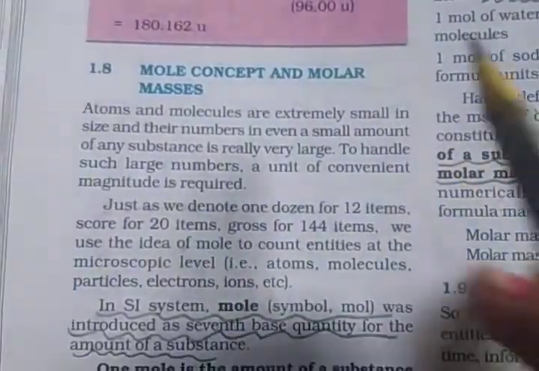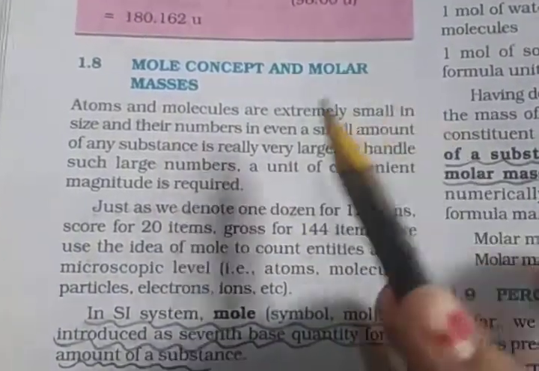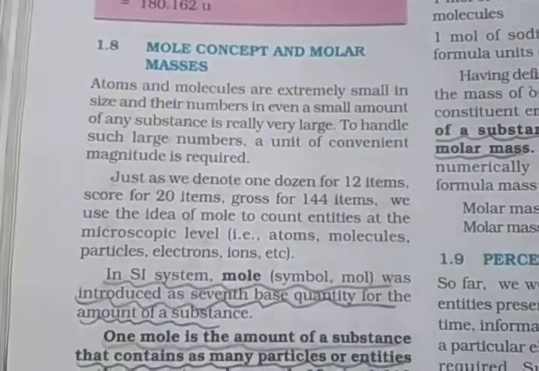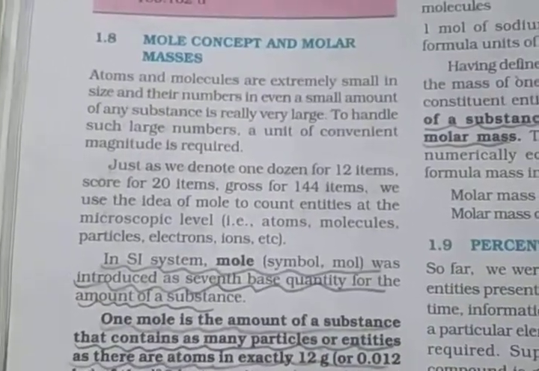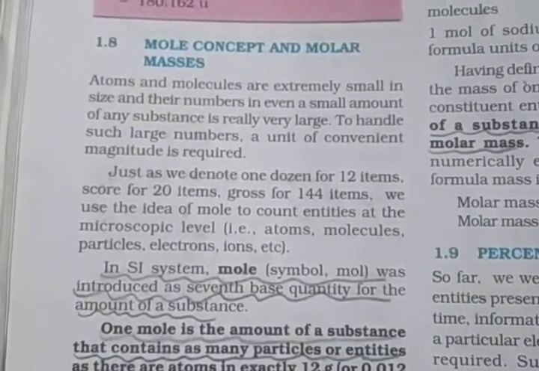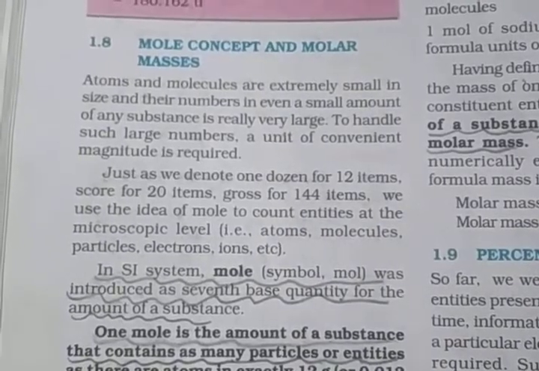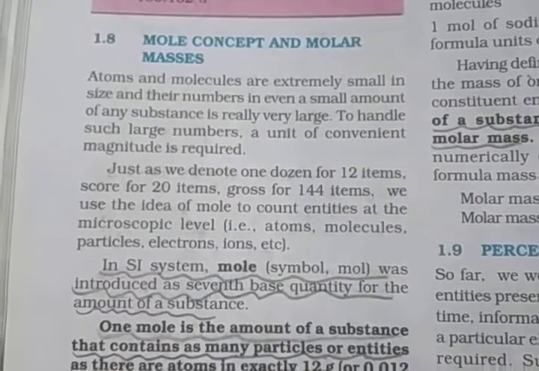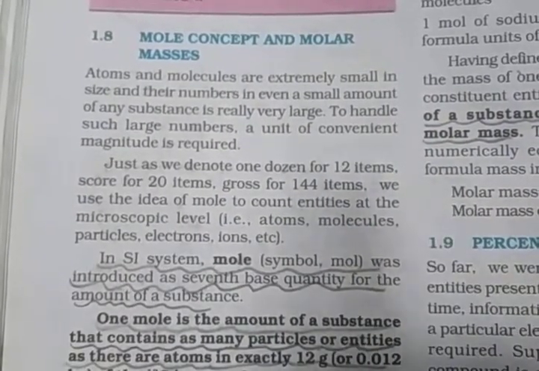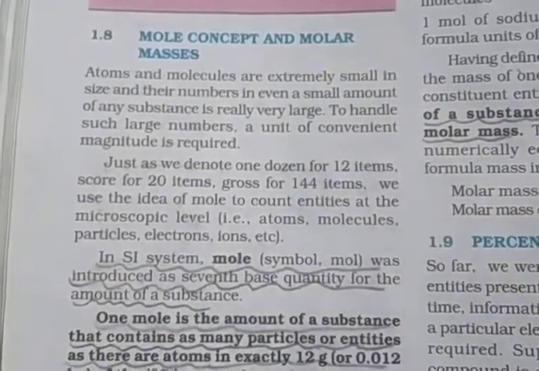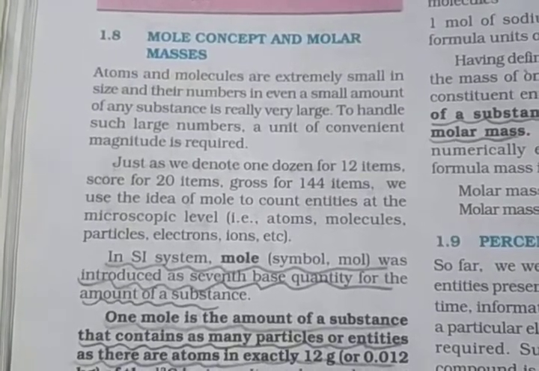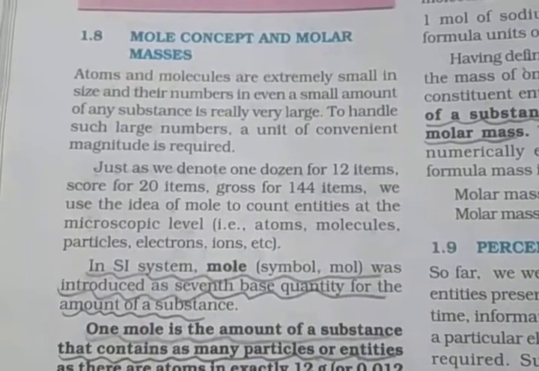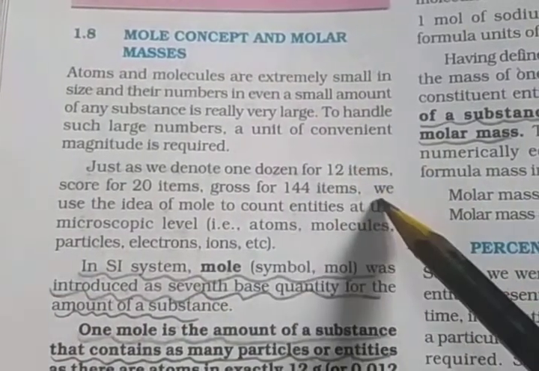The next topic is the mole concept and molar masses, which I already explained in my last video, but again I say atoms and molecules are very small in size. So their numbers in even a small amount of any substance are really very large. To handle large numbers, a unit of convenient magnitude is required. Like we denote 1 dozen for 12 items, score for 20 items, gross for 144 items.